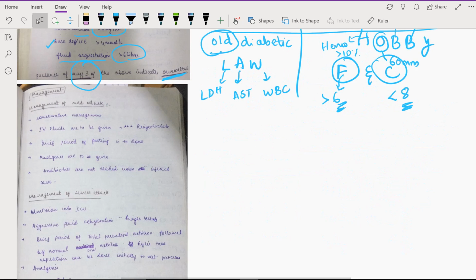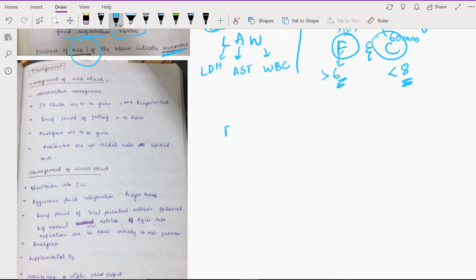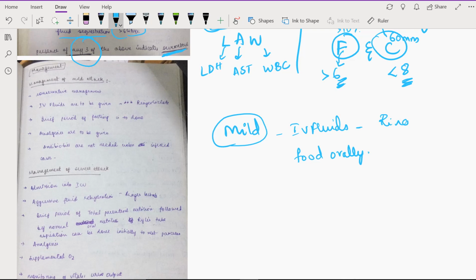Then management. If it is a mild attack, then what you have to do is just give IV fluids. Do not give them any food orally, okay. You're going to give fluid, and the fluid of choice is Ringer lactate. And as there is severe pain, you're going to give analgesics, okay.